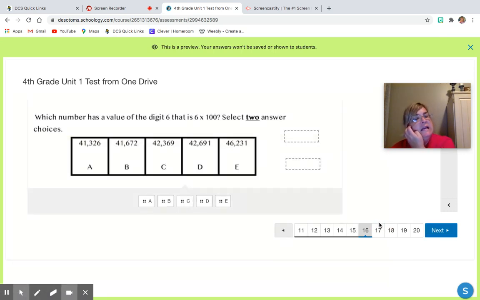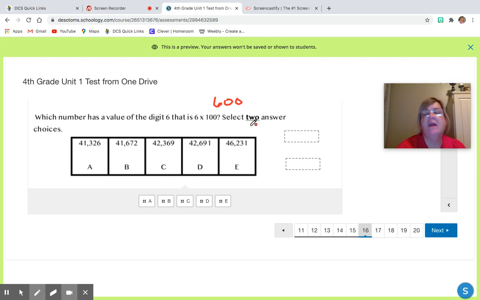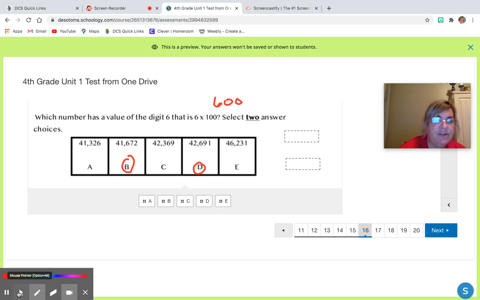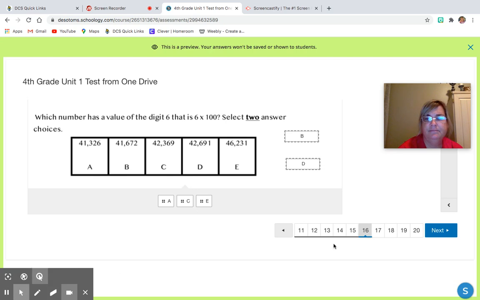Let's go to question 16. Which number has a value of the digit 6? That is 6 times 100. All right, so 6 times 100 would be 600. So we're looking for the digit 6 in the hundreds place. So nope, yes, nope, yes, nope. All right, so my answers would be B and D. All right.